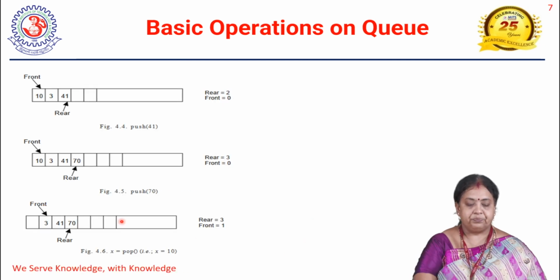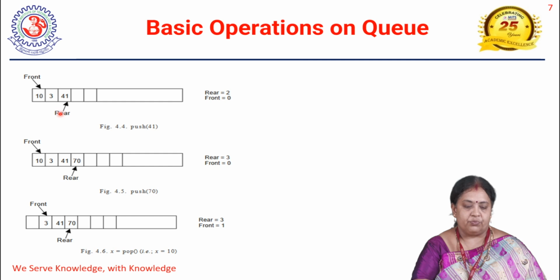Okay. Now see, we are inserting one more element, called 41. So rear becomes 2, whereas the front is there only, front equal to 0. Now we have inserted another element called 70. So in the list we have 10, 3, 41 and the recently inserted element is 70. Now the rear position has incremented to 3. Prior it is 2. When we insert another element called 70, it will be incremented to 3. Front will be 0.